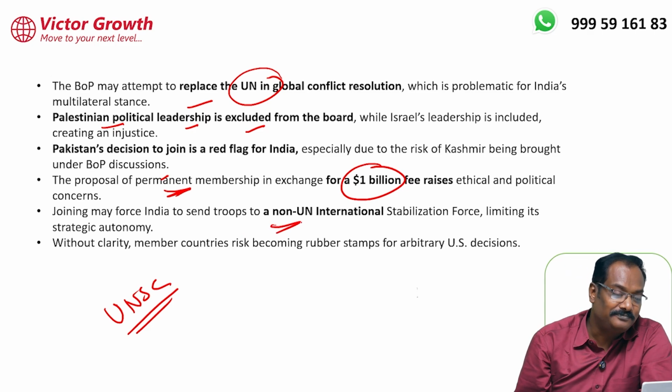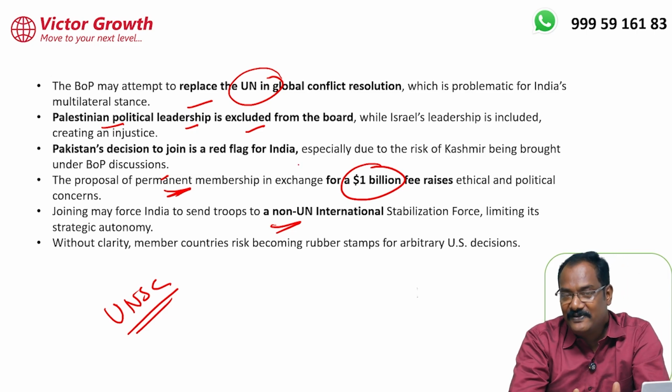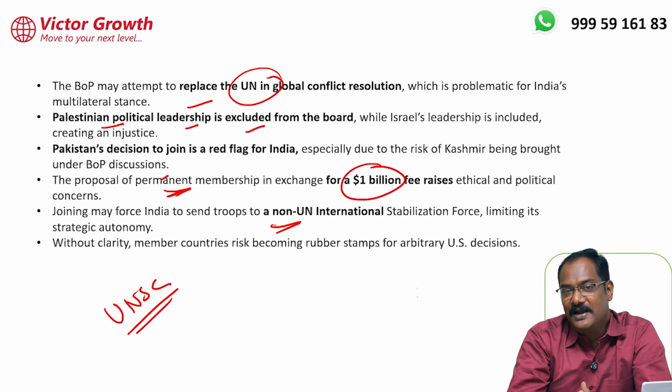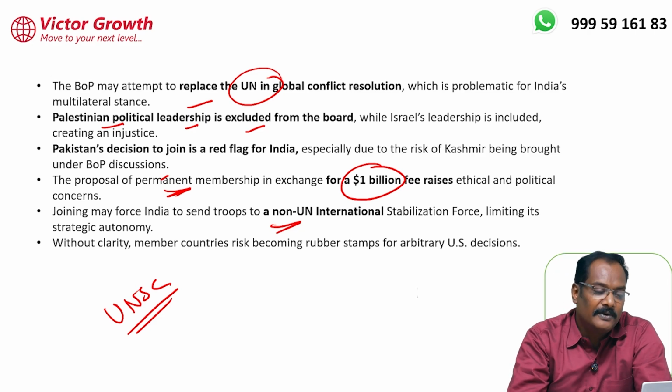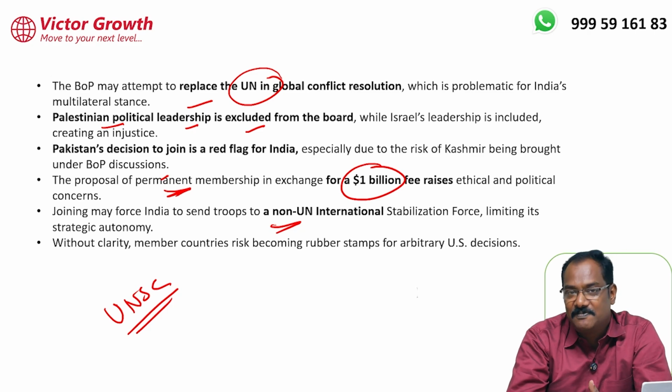If we are joining this, we have to be aggressive to take part in it. So we are going to have a non-UN mandate. For example, India and UAE in any military exercise, and in UN peacekeeping forces, India is contributing a lot. Now what will happen? We are going to be a part of non-UN international peacekeeping.